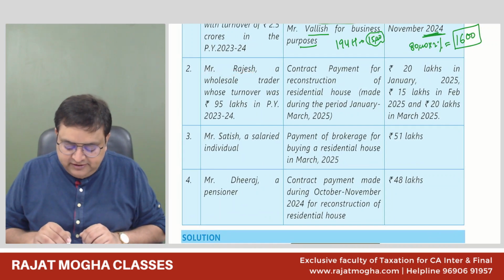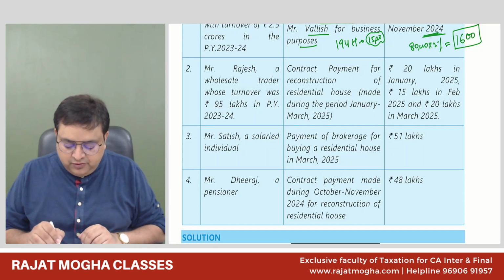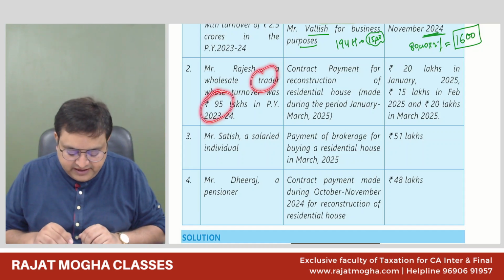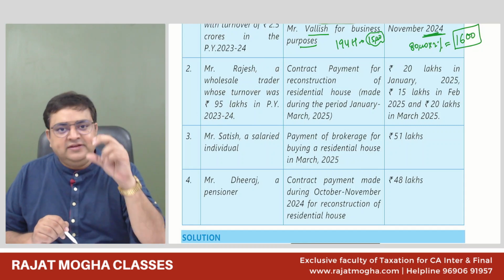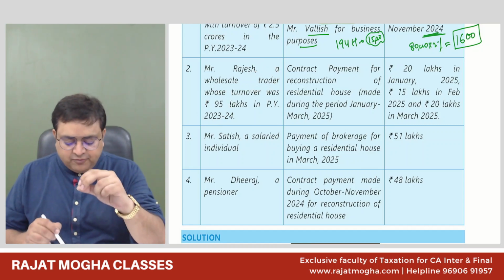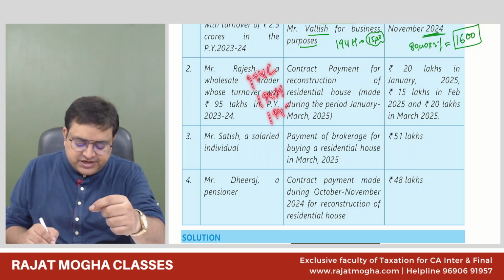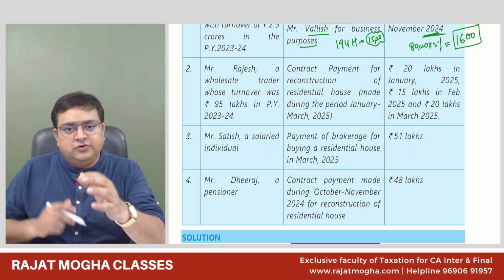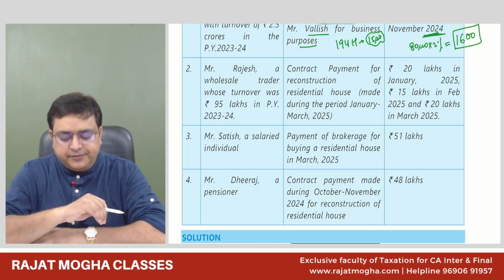Rajesh is a wholesale trader whose turnover of the previous year was 95 lakh rupees. So what he is into is professional business. For business, we see 100 lakh, but his turnover is not exceeding 100 lakh. So he's a small individual. So if he's a small individual, 194C, 194H, 194J cannot be applicable on him, right? So 194M can come into play over here.